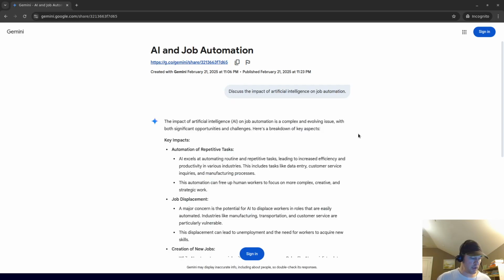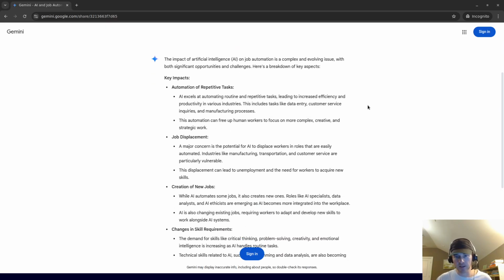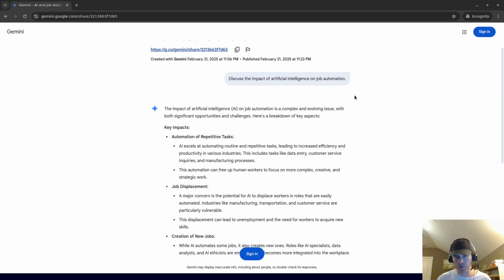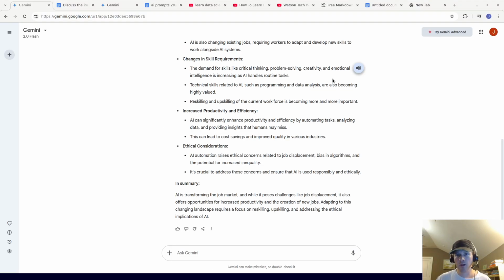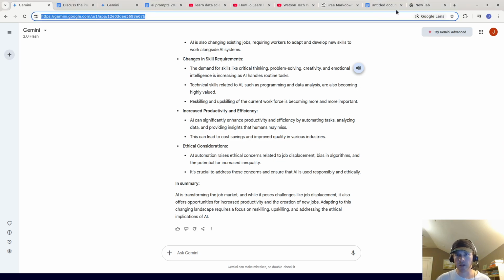And here I'm opening a new tab. I opened this in incognito mode, so I'm not logged in, and this is what another person might see, so it might look like this. I think that's very cool. So you can share the links, and you can also export it to Google Docs for yourself. And if you're just doing it for yourself, you can actually just copy the link at the top.